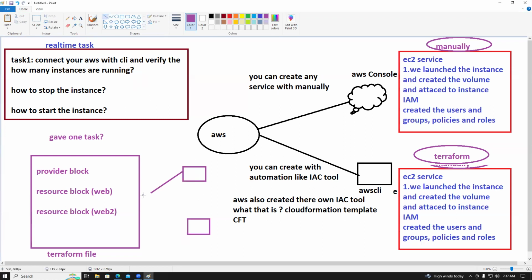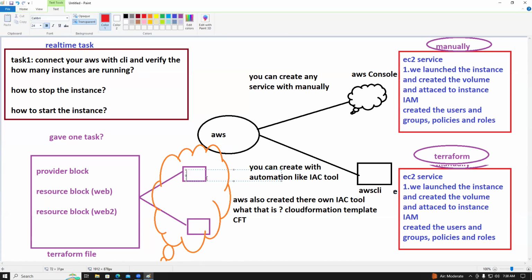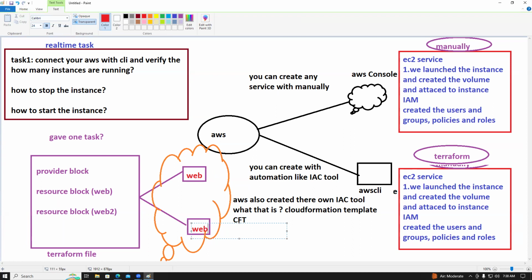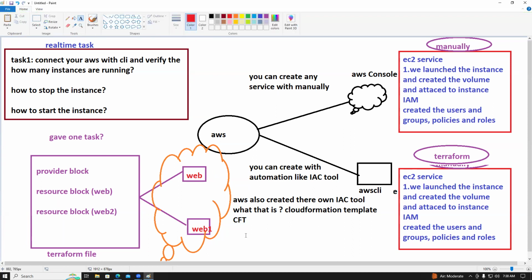So how many instances did we launch? We launched two instances in the AWS. Guys, understood or not? We launched the two instances, and the names are web and web 1.